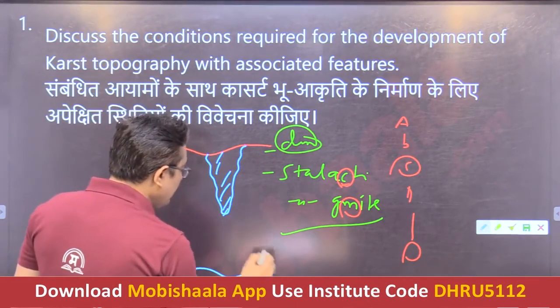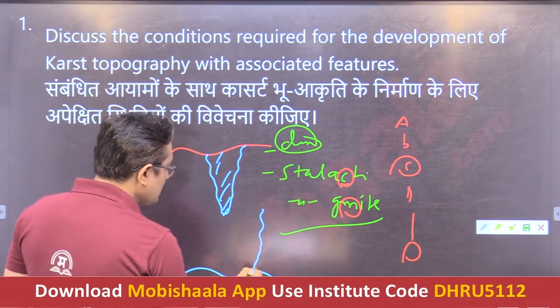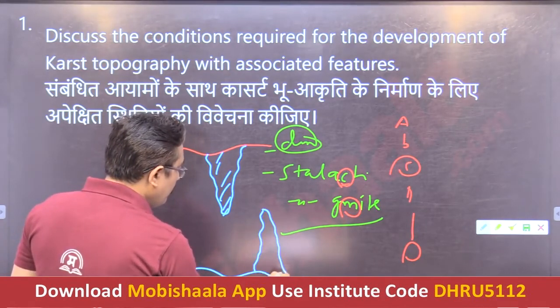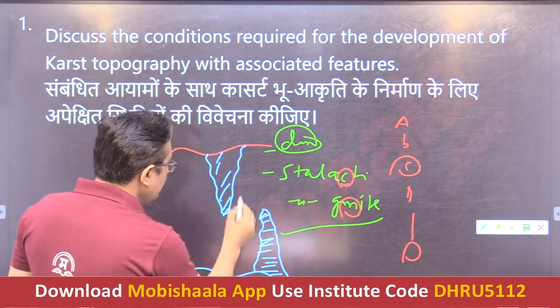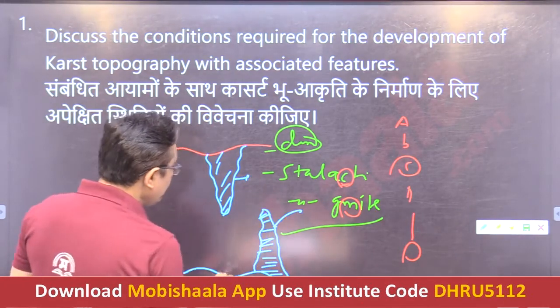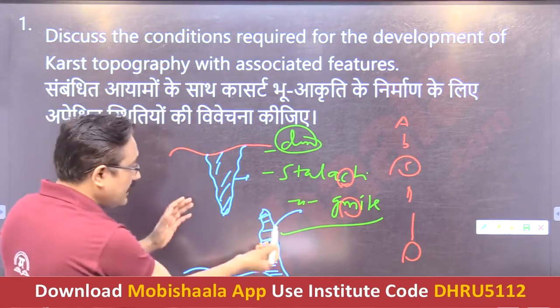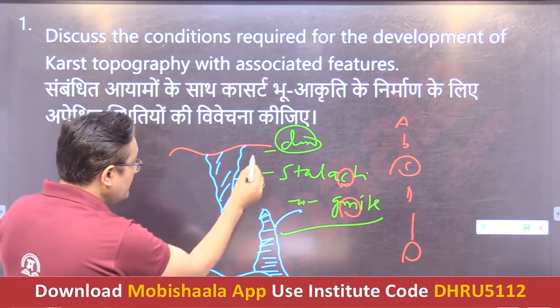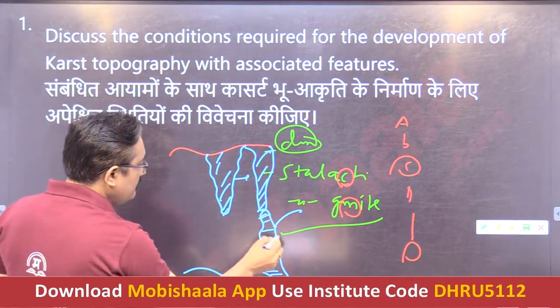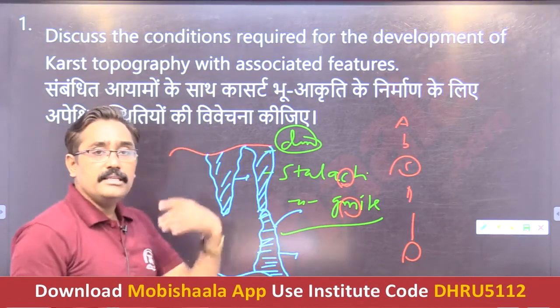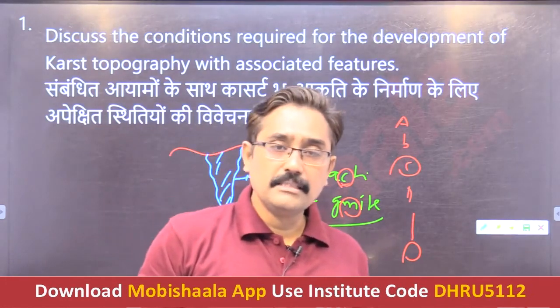And what is a stalagmite? These are the dripstone depositions from the ground of the cave. These are stalactites and these are stalagmites, and when stalactite and stalagmite coalesce with each other, they form the pillar. Yes, this is called a pillar. So in this way you can show the diagram and explain this depositional landform.